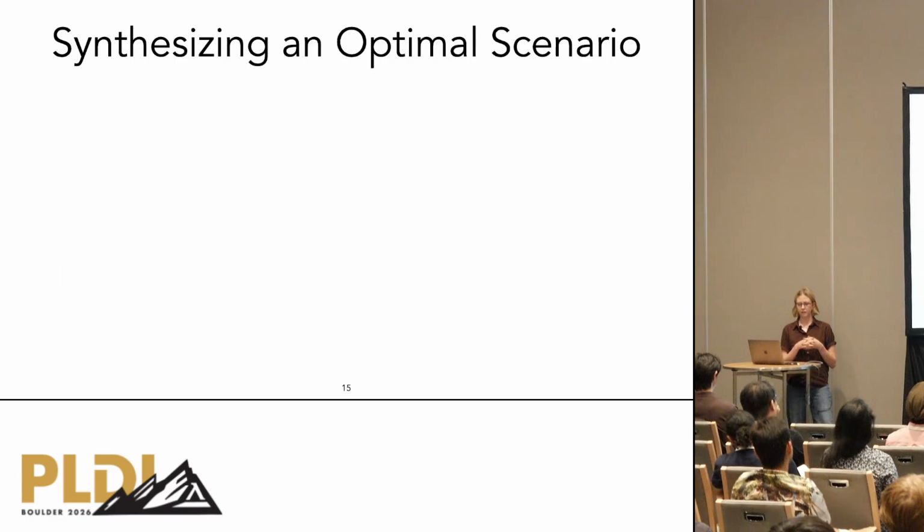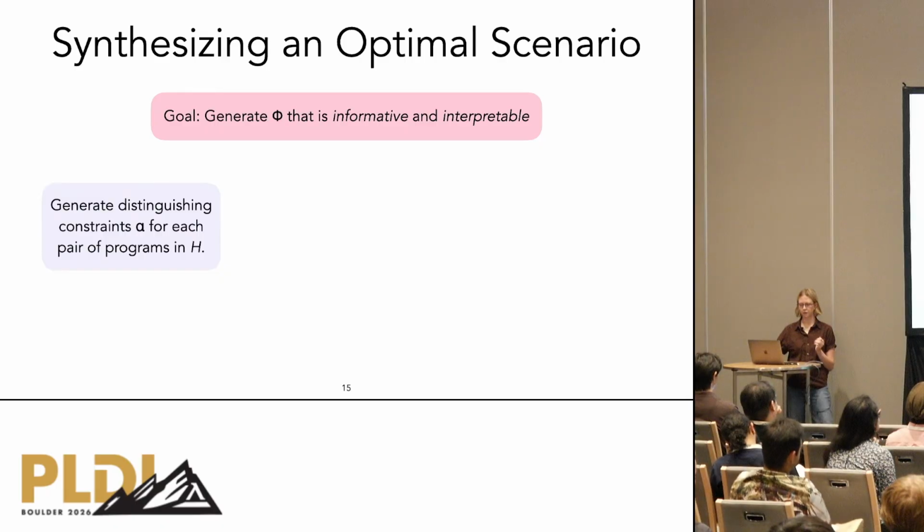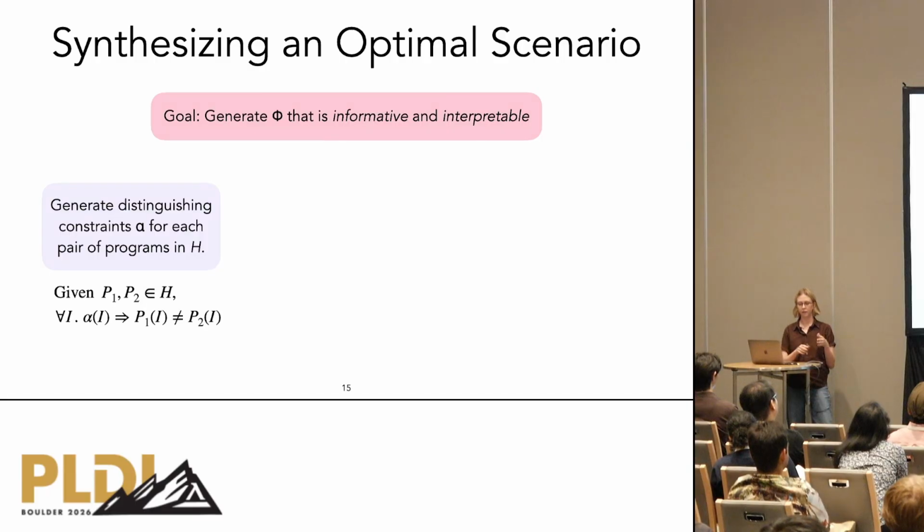Here, our goal is to synthesize a scenario phi that is both informative and interpretable. To do this, we first generate distinguishing constraints for each pair of programs in the hypothesis space. Intuitively, each constraint describes when programs behave differently. A little more formally, given two programs P1 and P2, we want to find conditions alpha such that for any input satisfying alpha, P1 and P2 produce different outputs.